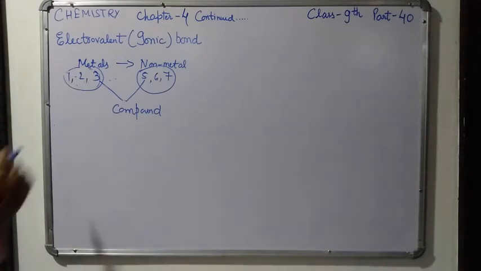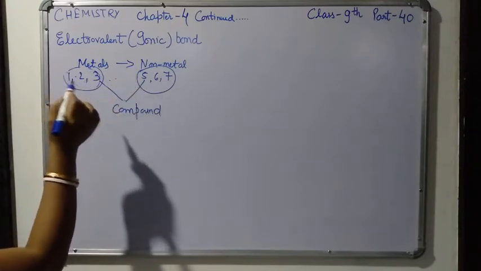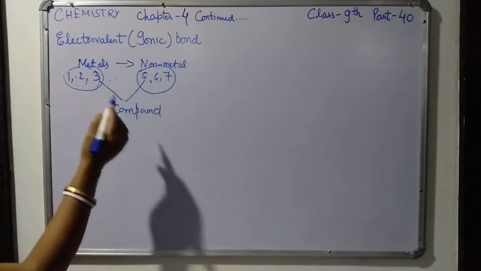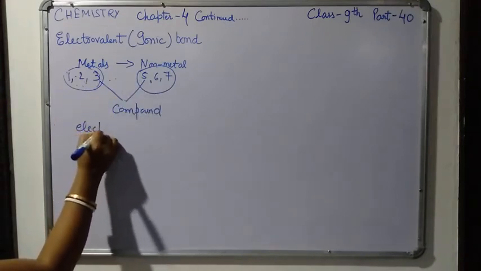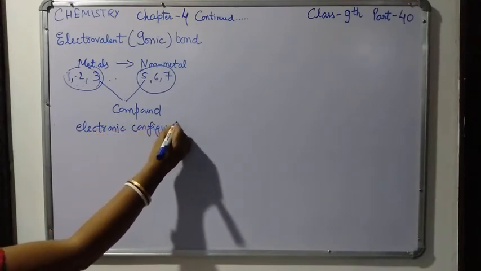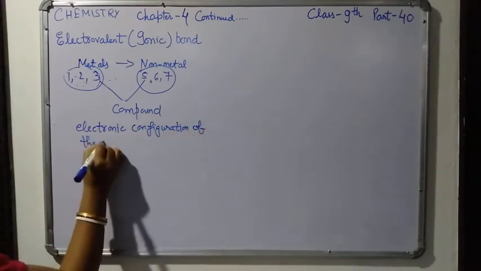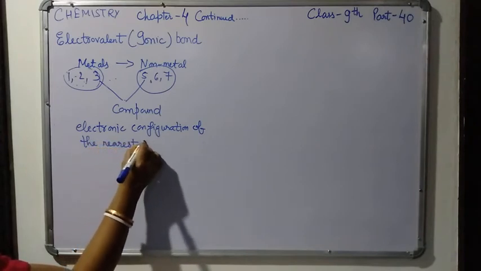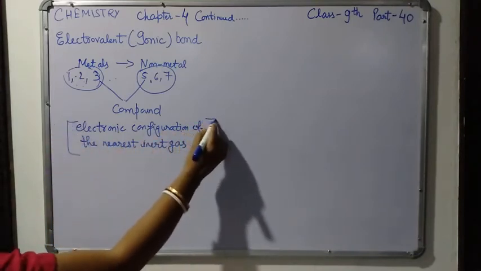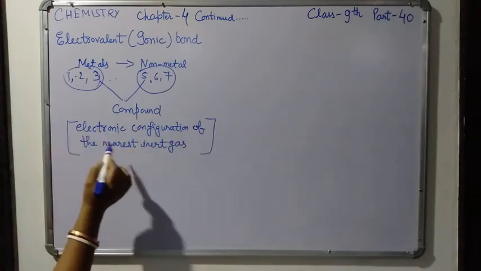After the transfer of electrons, losing or gaining, both the combining atoms acquire the electronic configuration of the nearest inert gas. So this is the reason why these atoms combine, to get a stable electronic configuration of the nearest inert gas.